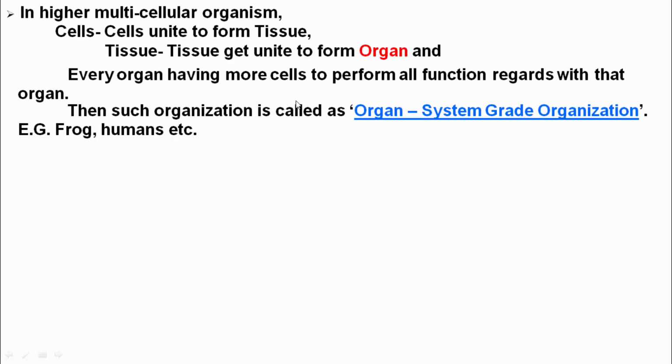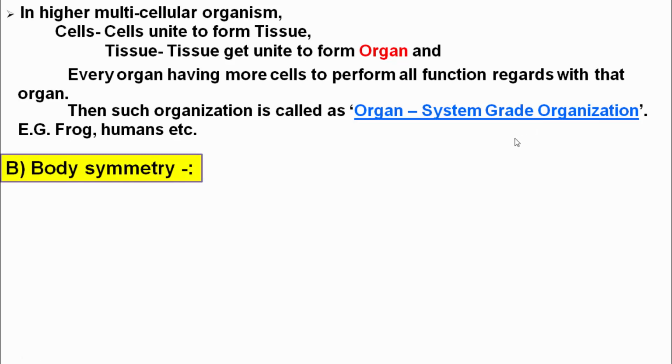In the circulatory system, the central part is the heart, and the heart is made of a number of muscles, a number of tissues, and tissues are made of a number of cells. But along with that, the blood vessels, which are not a part of the heart, perform a function in circulation, so it is called the organ system grade of organization.